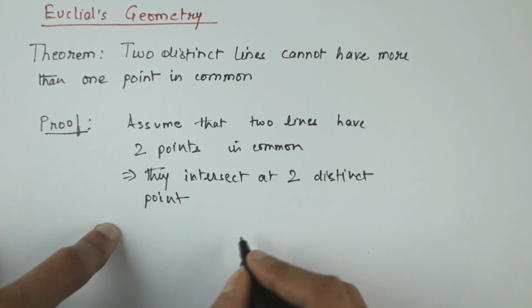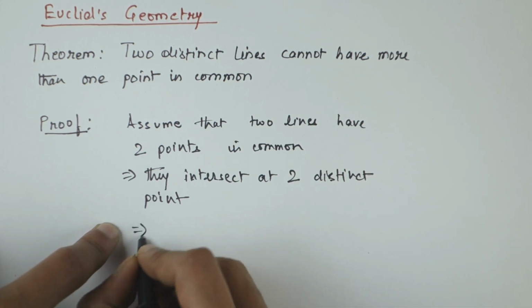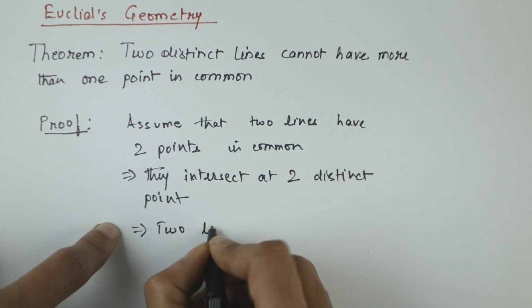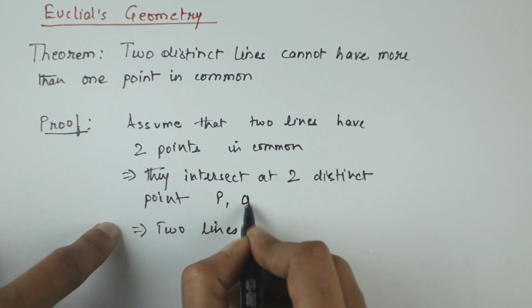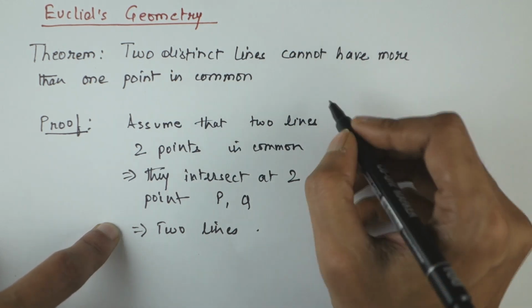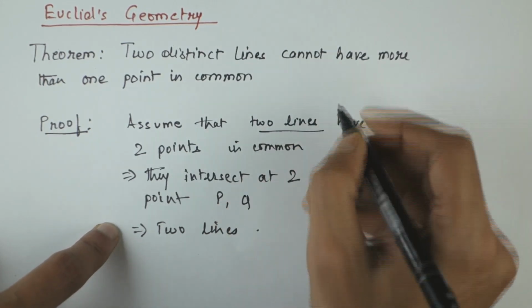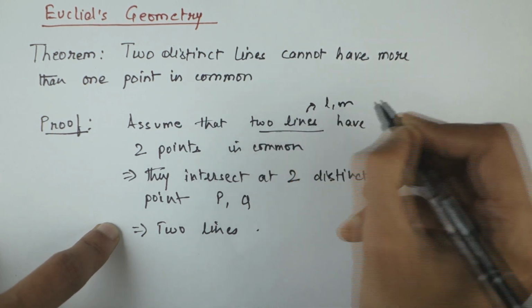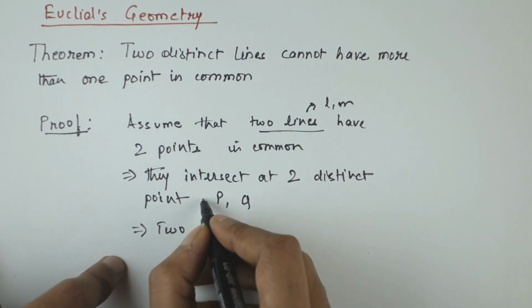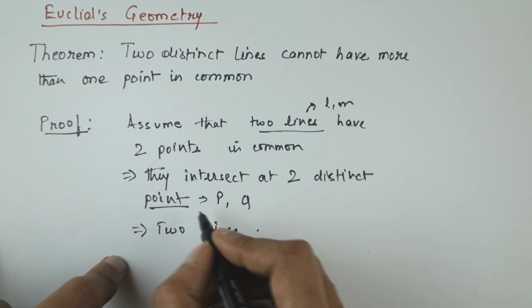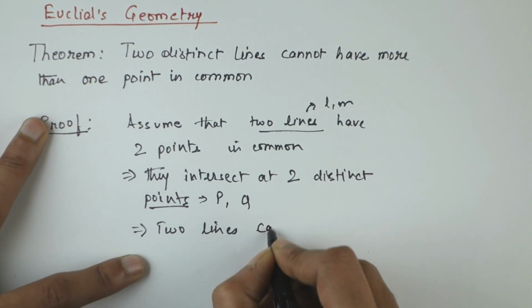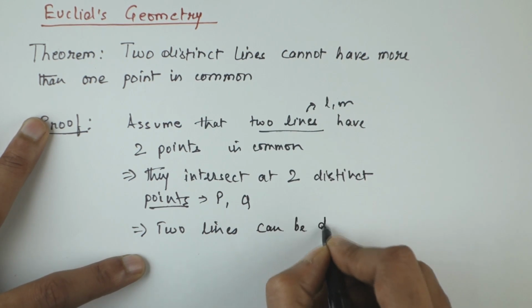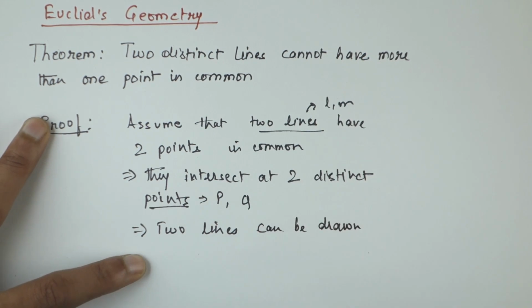So that means there are two lines. Let's call these points P and Q, and let's call these lines L and M. So two lines can be drawn which pass through 2 points.